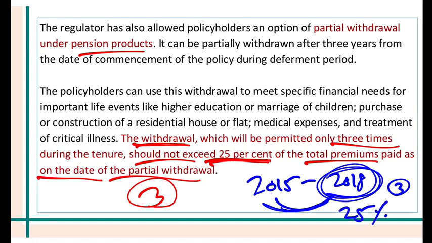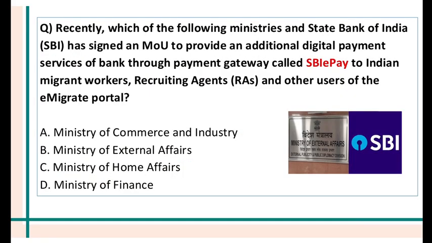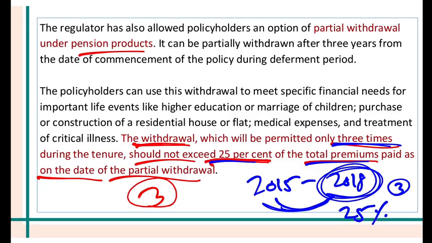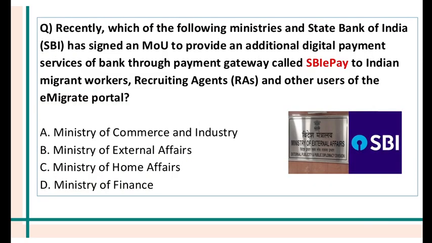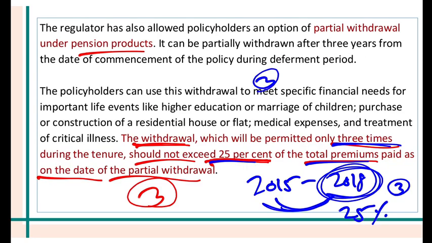In one go, you cannot withdraw more than 25% of the total premium, and maximum you can withdraw 3 times during the entire period. So partial withdrawal is allowed 3 times during your policy, and maximum 25% of the premium paid till the date of the withdrawal.